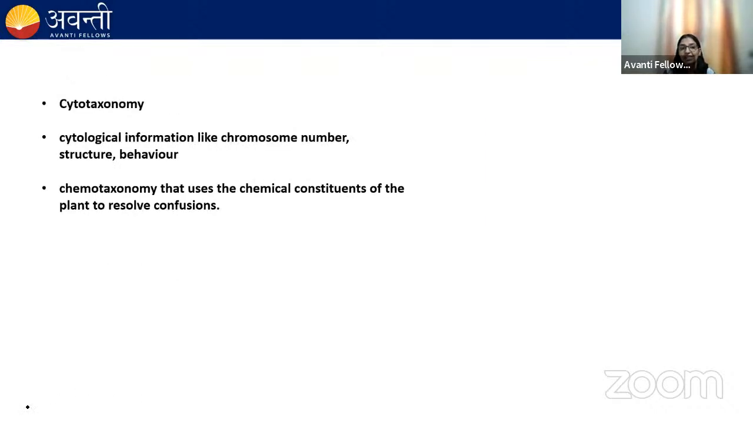Next one is cytotaxonomy. Cyto means cell. So here the classification requires cytological information like the chromosome number, structure, and their behavior.